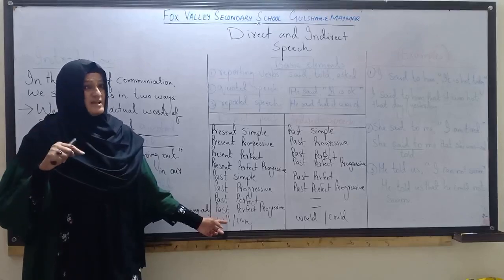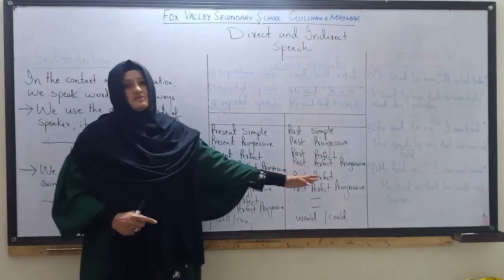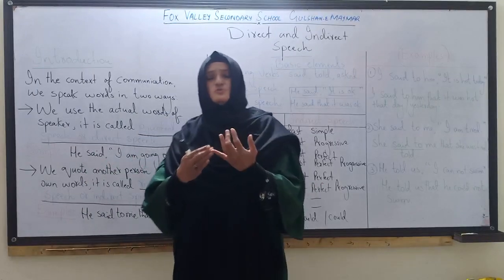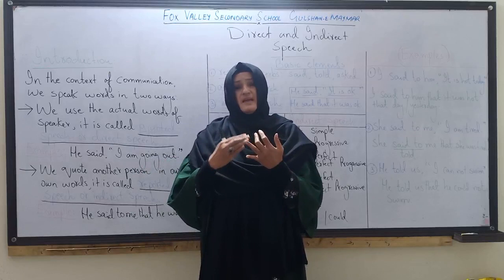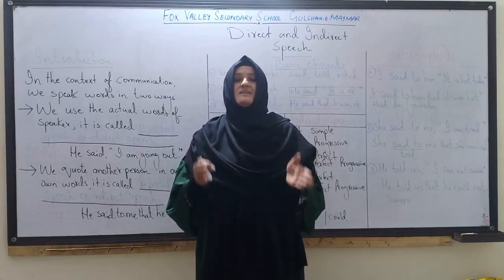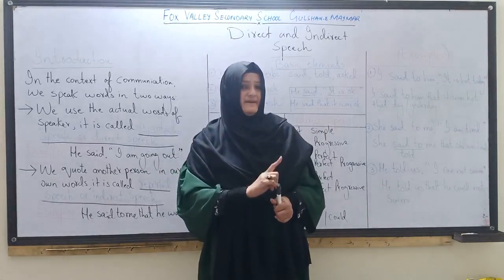Then if there is will, future, it will be changed into would. If there is can, it will be changed into could. Apart from these major ones, the basic auxiliary verbs like do, does and did, is, am and are, are changed into past accordingly. So these are the changes of tenses when we change direct speech into indirect.